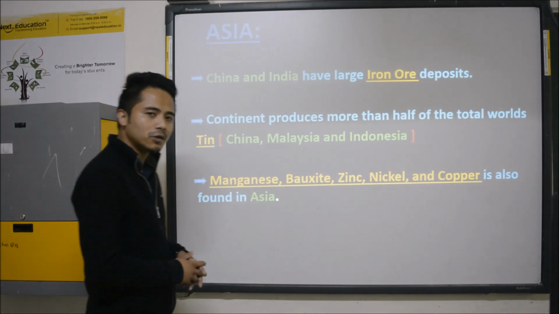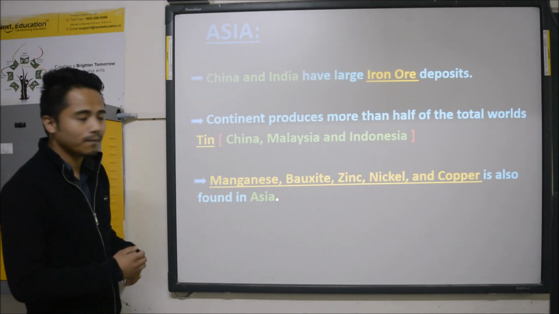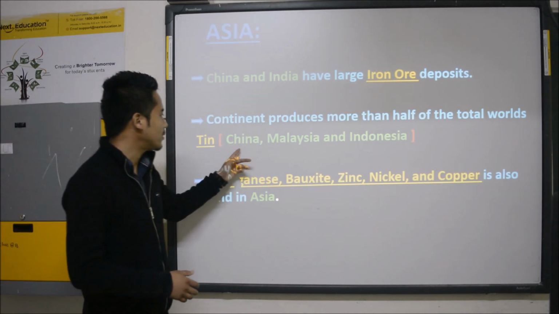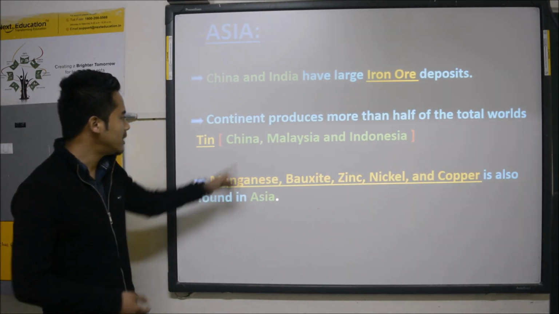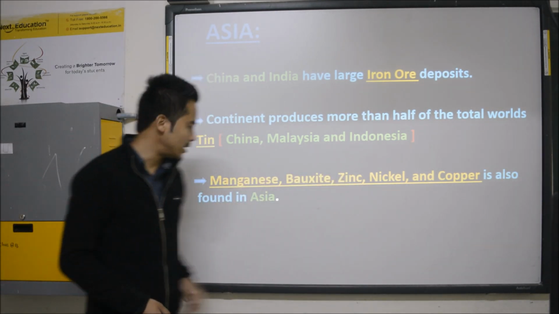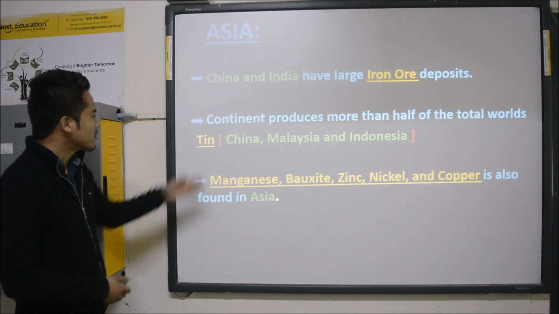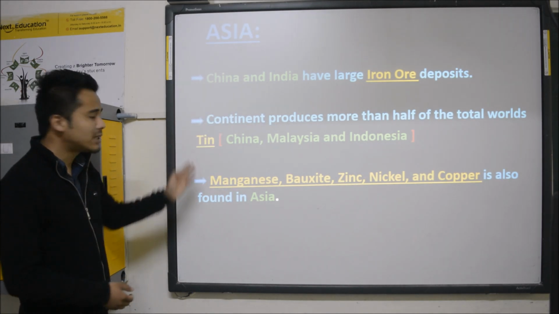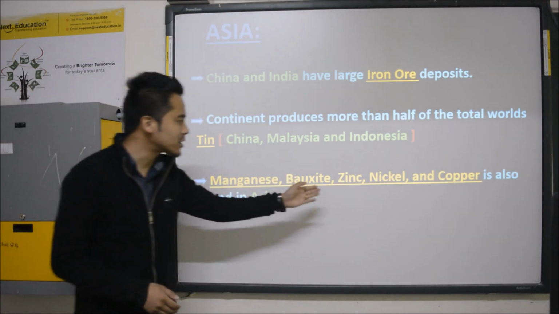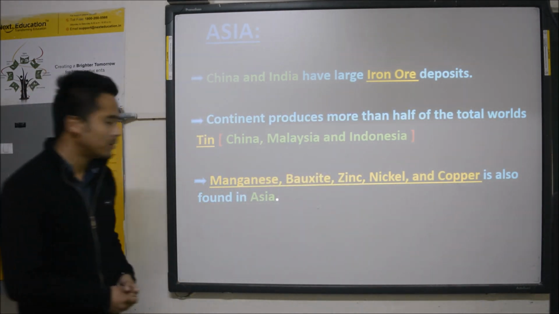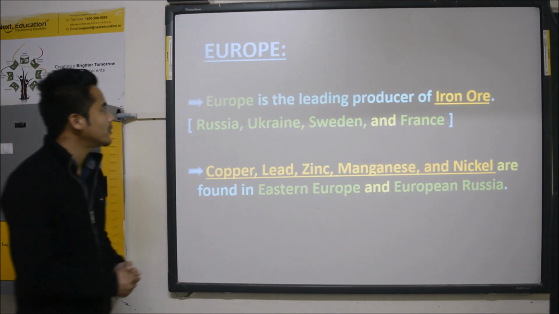Tin is produced alone by Asia, and the countries where tin is found are China, Malaysia, and Indonesia. Okay, and from iron ore and tin, there are other minerals too which are found in Asia, like manganese, bauxite, zinc, nickel, and copper. Now let's talk about Europe.